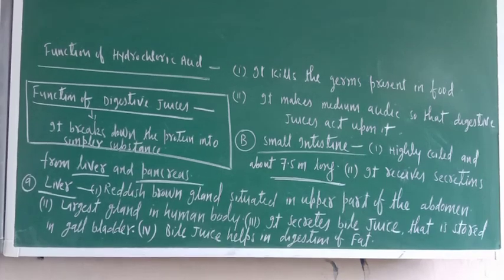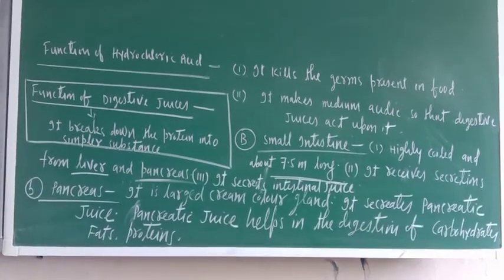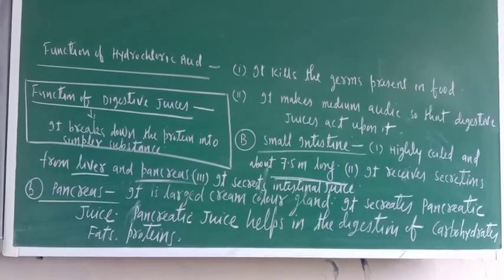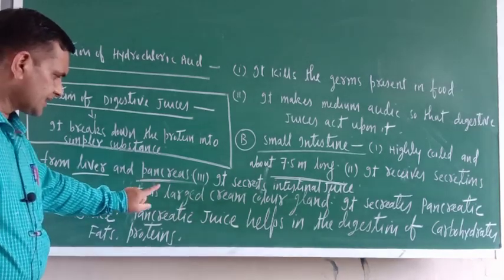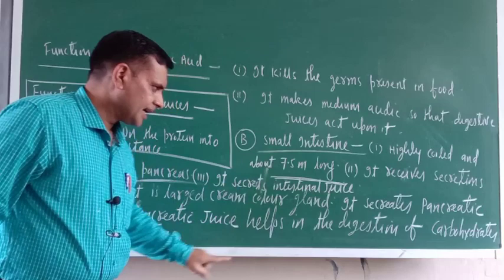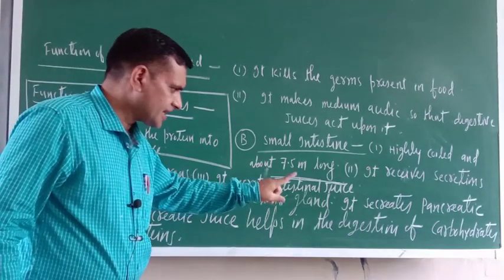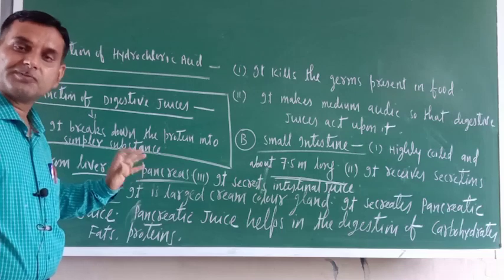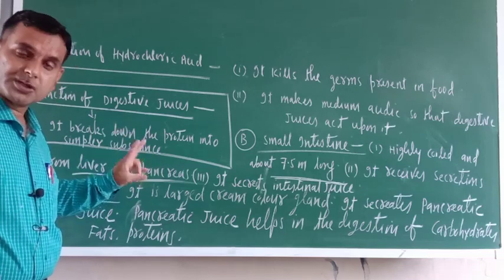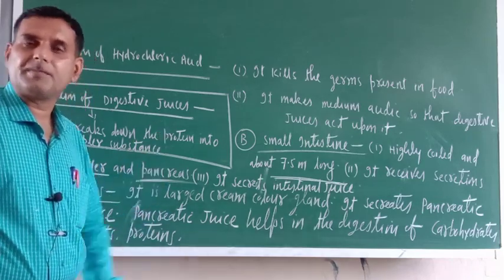Now we should have some more idea about the pancreas and its secretion. One more digestive gland is there, called the pancreas. It is a large cream color gland. It secretes pancreatic juice. Pancreatic juice helps in the digestion of carbohydrate, fat and proteins. So just see, pancreatic juice is a very important juice. If this juice is not there, then in our body, carbohydrates, fats and proteins will not be digested.